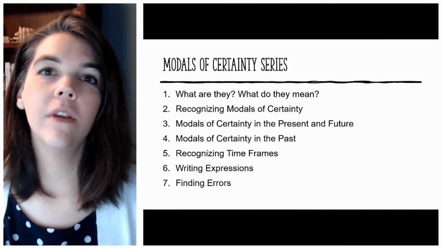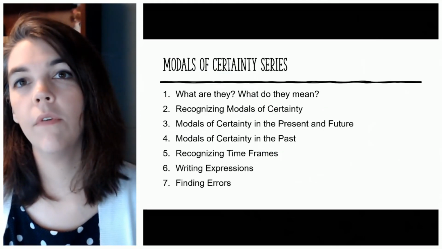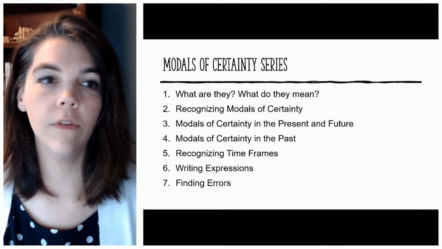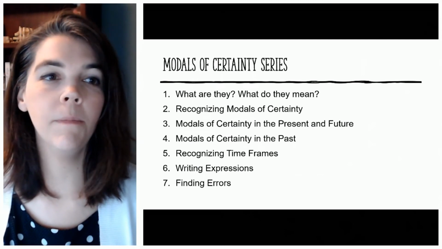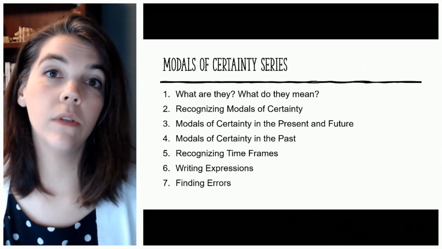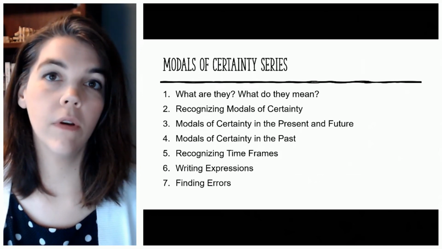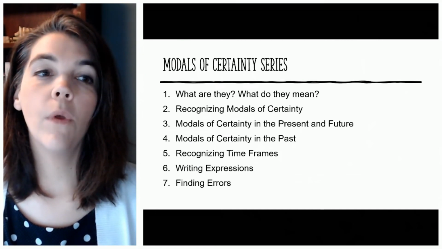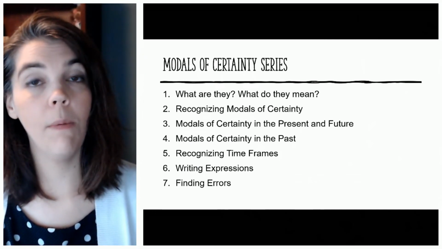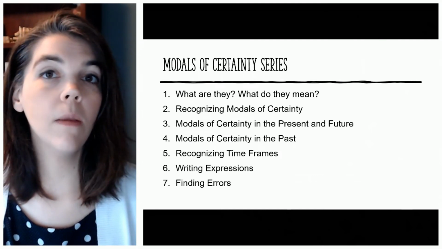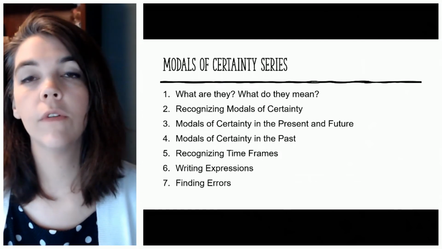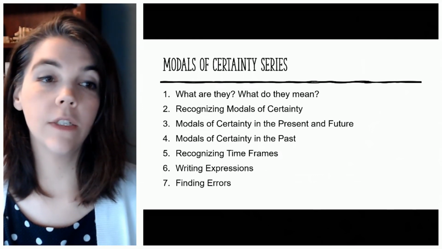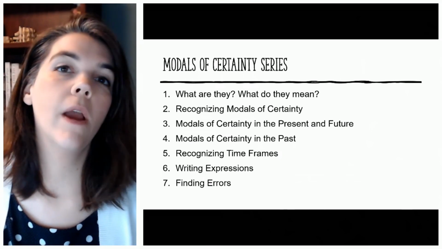All right, so in this series, I will have 7 different videos covering this modals of certainty. You can see the titles here. We'll talk about this first video, what are they and what do they mean? In our second video, we'll distinguish modals of certainty from other types of modals. Then we'll look at modals of certainty in the present and future. We'll also look at them in the past because they look differently in the past. We'll recognize time frames. We'll look at sentences that actually have modals of certainty and talk about what time frame they're happening in. We will practice writing some expressions, and we'll also practice finding errors.